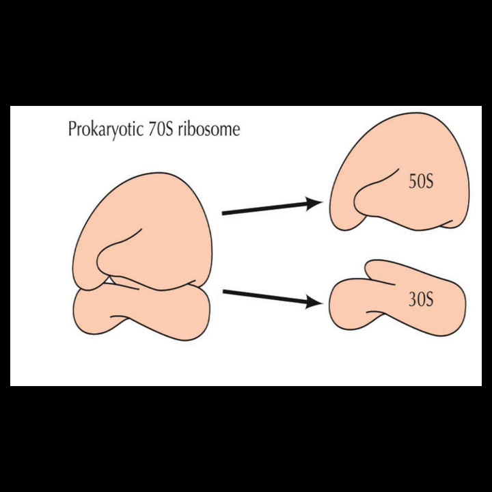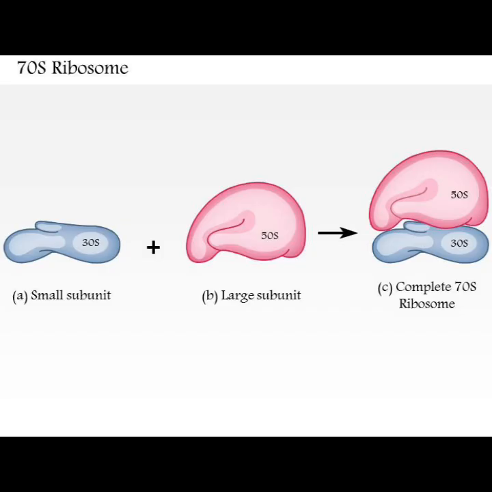Ribosomes in each domain, bacteria and archaea, are structurally different. Ribosomes help in protein synthesis in cellular life through the process of translation. Prokaryotic 70S ribosomes are composed of two subunits, the 30S small subunit and the 50S large subunit, each of which is composed of protein and rRNA components.